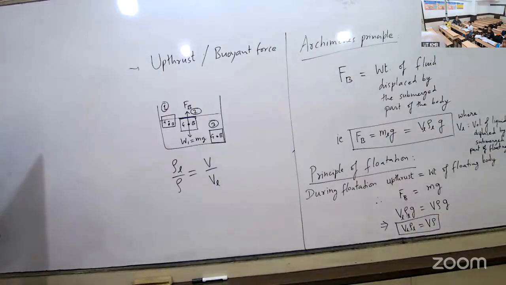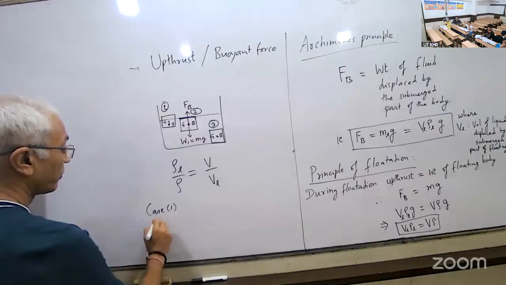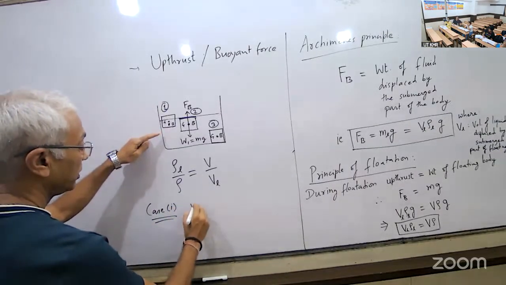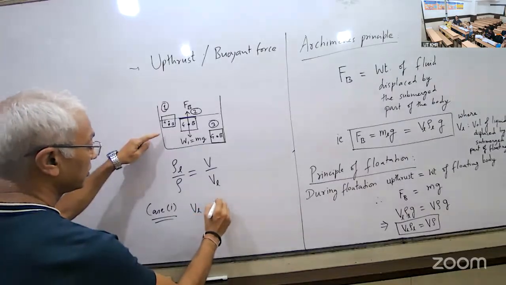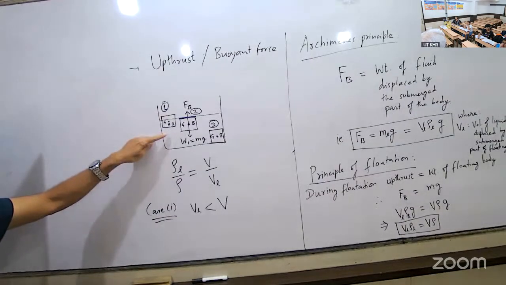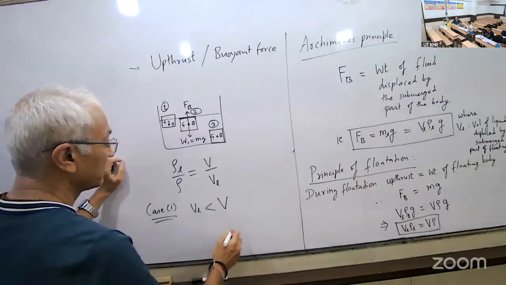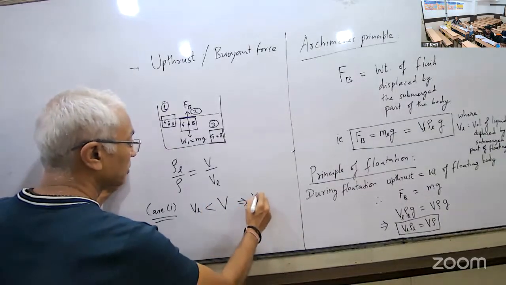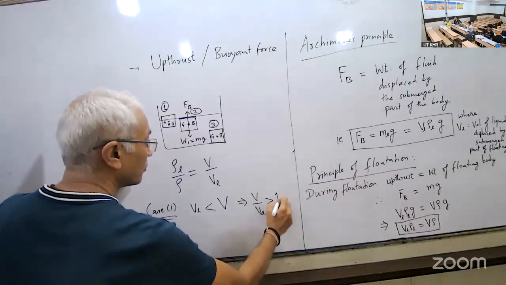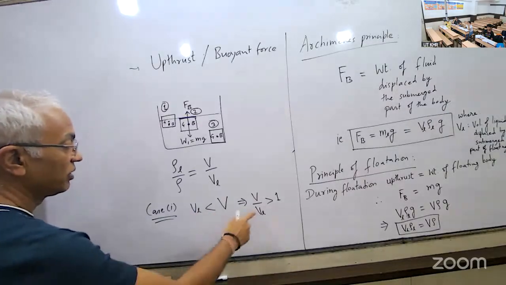अब लेते हैं केस वन. केस वन में क्या है? VL is less than V. Correct? VL is less than V. है ना? तो this means V by VL क्या हो जाएगा? Greater than 1. है ना? So अगर यहाँ पे 1, V by VL will be greater than 1 in this case.